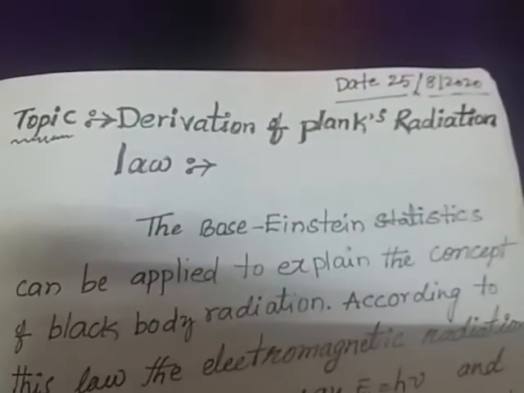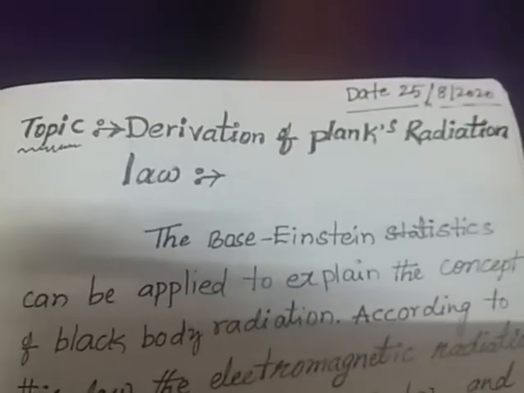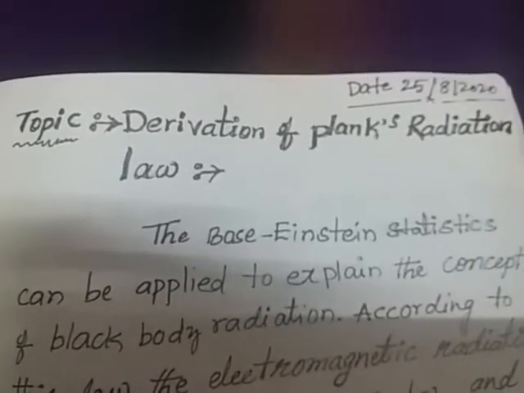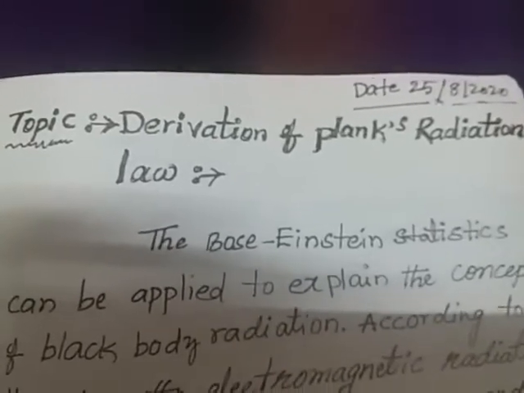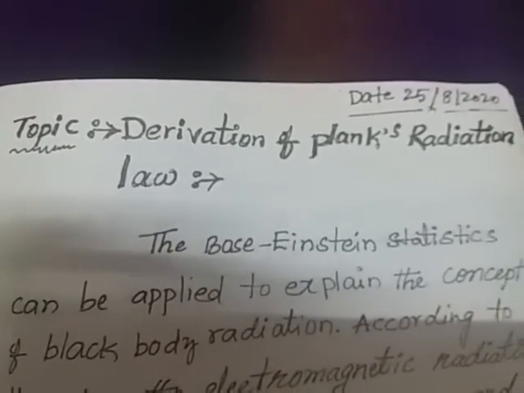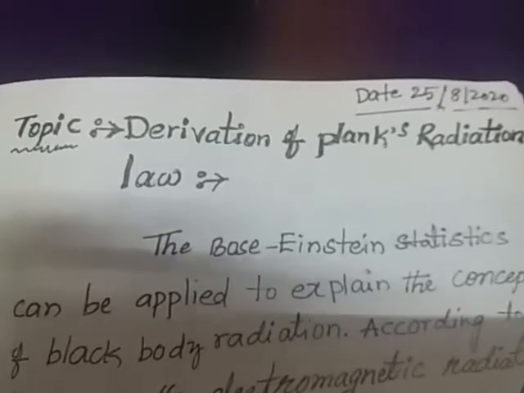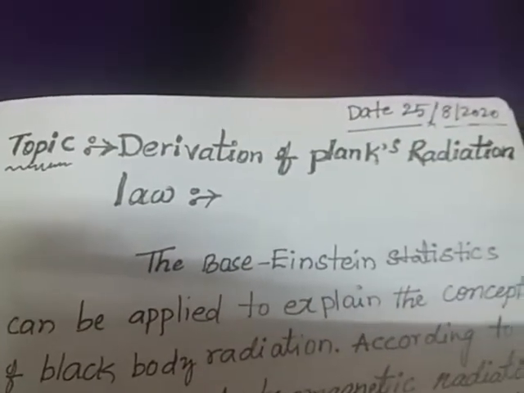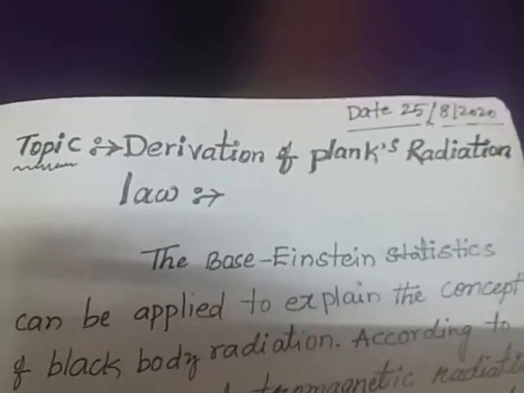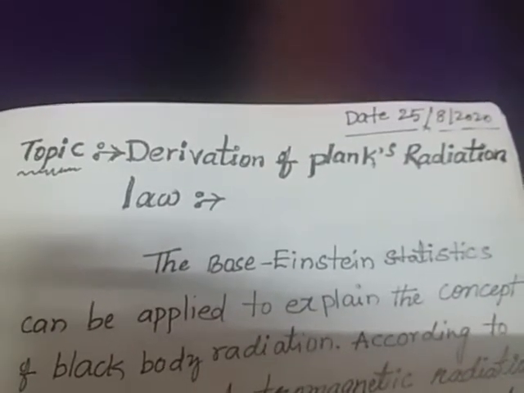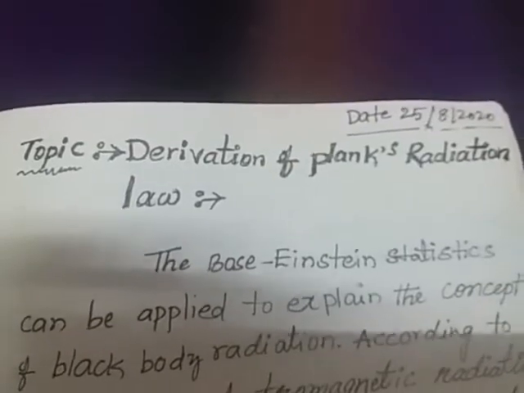But here we have to derive the same Planck's radiation law from the Bose-Einstein distribution law. So this is the main topic of today's class, students.